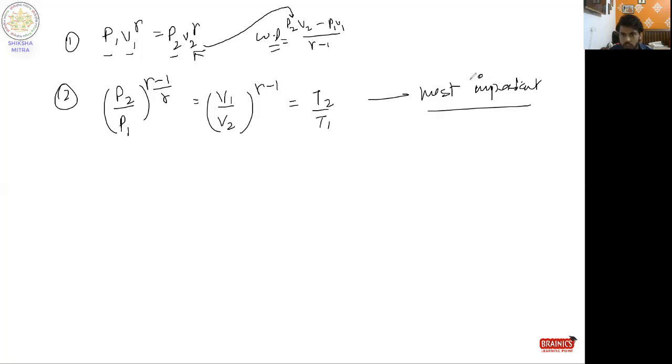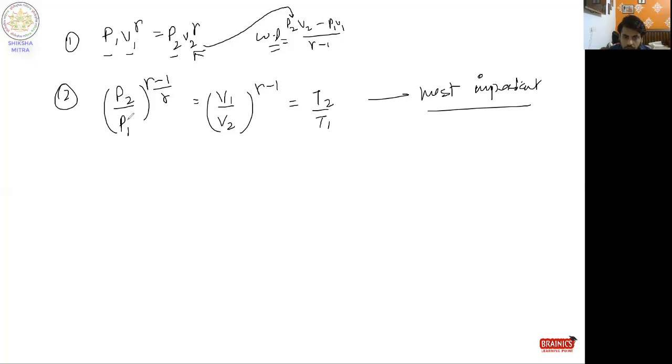The most tricky questions basically come from this part, from the first law. So in this part we are covering all the formulas which will be used in numericals, so that you will be able to revise.